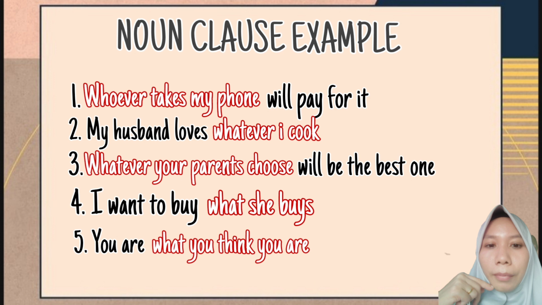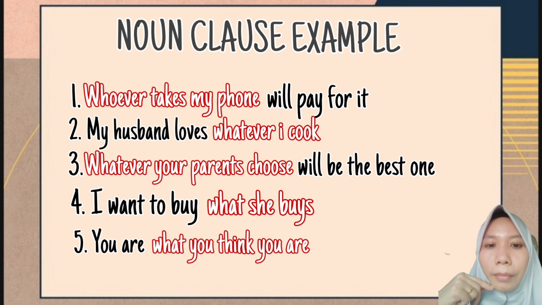Okay, we go to the last sentence. You are what you think you are. And the noun clause is what you think you are. And what is the relative pronoun? And you is the subject of the clause.